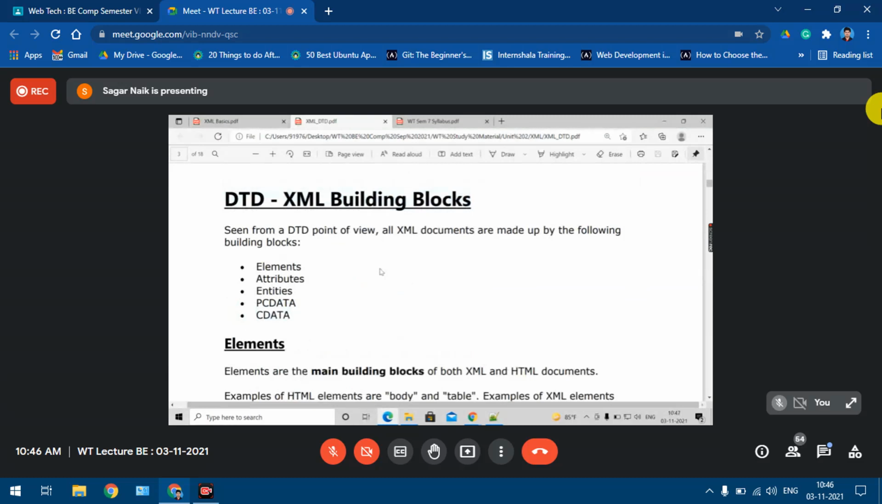Now going to the next part. DTD XML building blocks. Again, this is a typical 8 or 10 marks question. Explain the building blocks of XML and DTD file. So these 5 things you need to explain. If you get a question for building blocks of XML file, these 5 things you need to explain: elements, attributes, entities, PC data, and C data. So one by one, we'll see each of these things now. Just give me a minute.